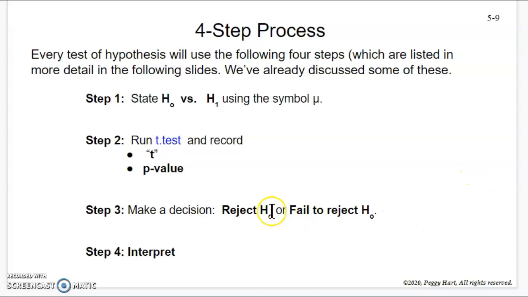And then you're going to make a decision: reject H0 or fail to reject H0. Notice it's not reject or accept. It's just reject or fail to reject. Fail to reject is very wishy-washy language on purpose, sort of like guilty or not guilty. Not guilty doesn't mean innocent. Fail to reject doesn't mean that H0 is true. It just means we couldn't show it to be true. And then you're going to interpret in language for my husband. These are usually pretty easy because these problems will start with a question, and really you just answer the question. So the interpretation is probably a little easier than it used to be in confidence intervals.